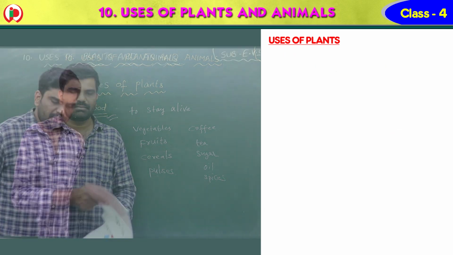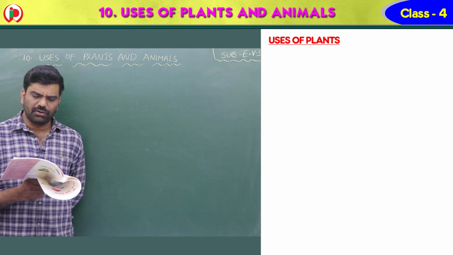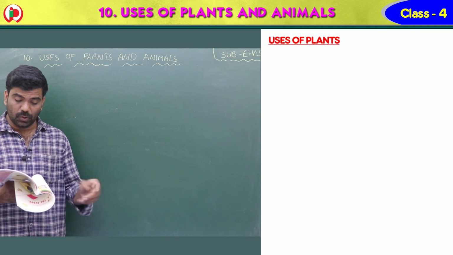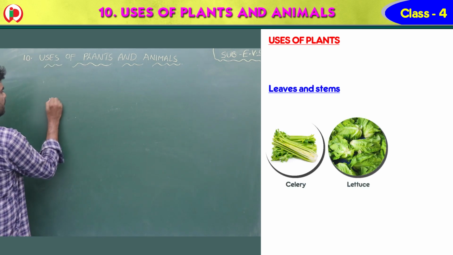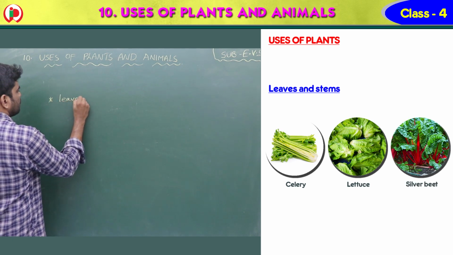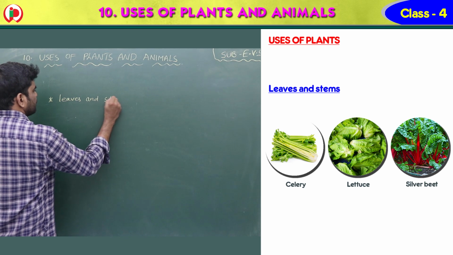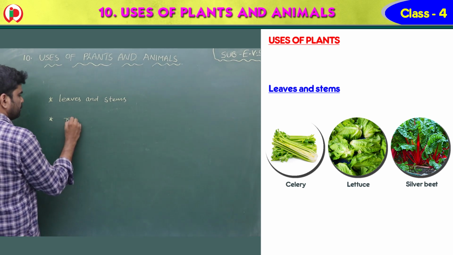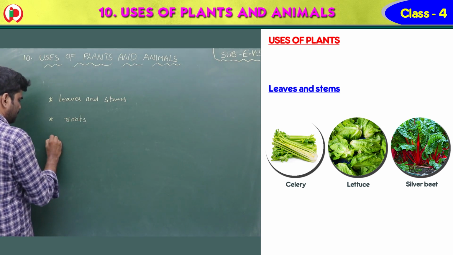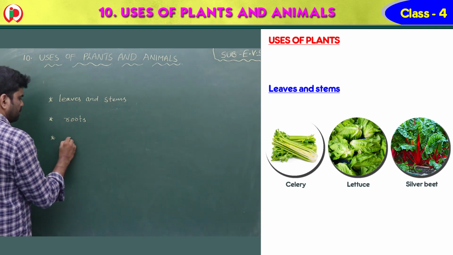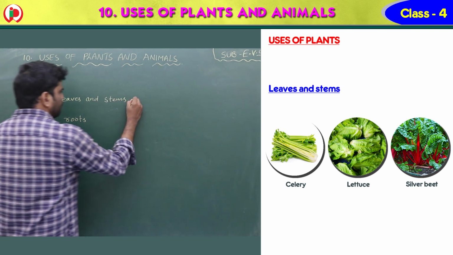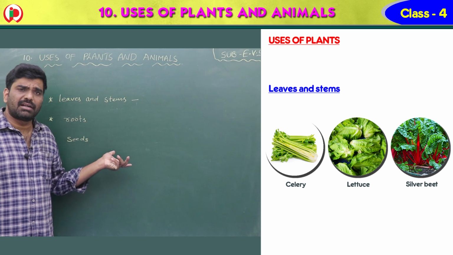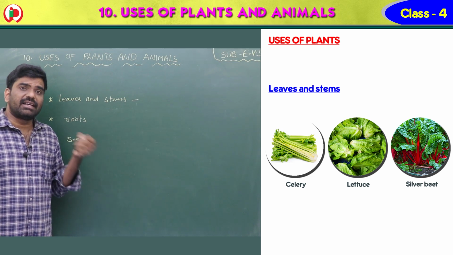Children, just now I told you that fruit is one of the many foods we get from plants. Other parts of the plants we use for food include leaves and stems. What is that, children? Leaves and stems. Next one, roots. Next one, seeds. So let us go for the examples. That means not only the fruit, even the other parts of the plant also give us food.